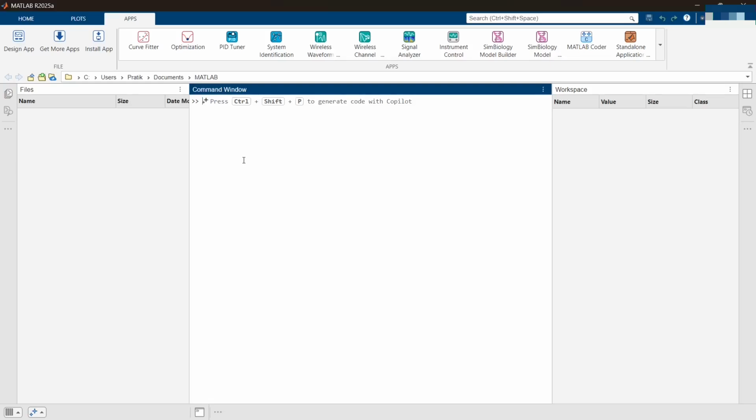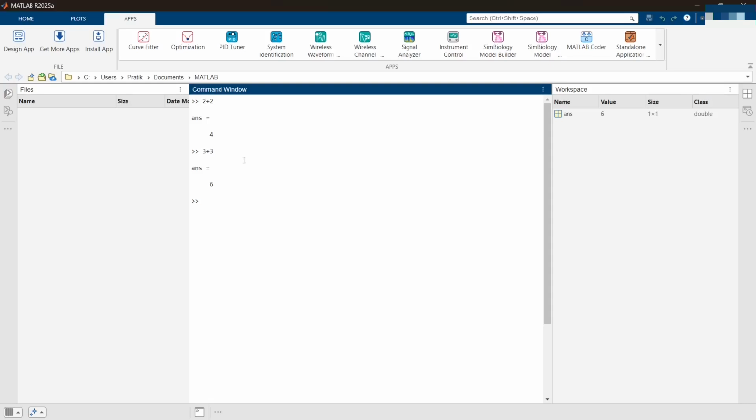MATLAB can be used very simply. Let me do 2 plus 2. What is the answer? 4. You can see it has directly printed the output value, that is 4. Here ans, answer, is a temporary variable. Every time you do a new command, it gets overwritten. Previously it was ans equals 4. Now if I click enter, it will give me ans equals 6. So it is now overwriting. This is a temporary variable.